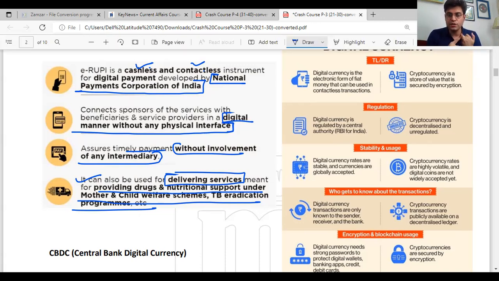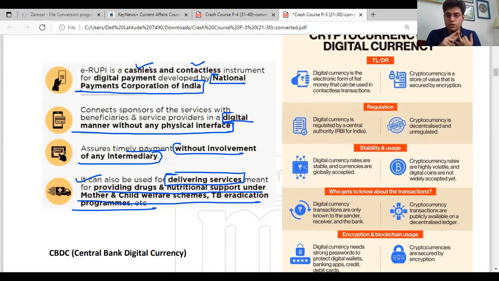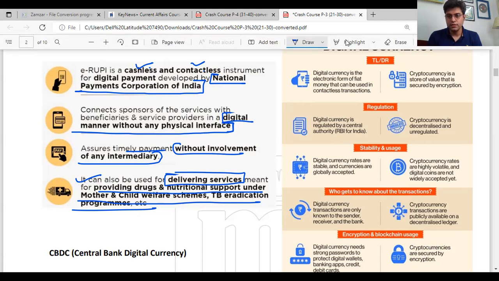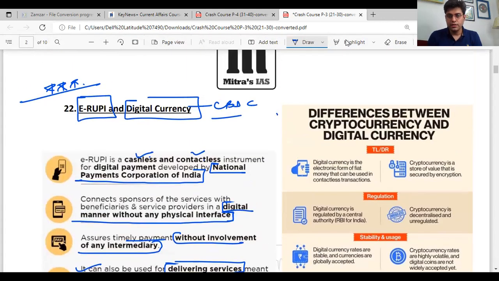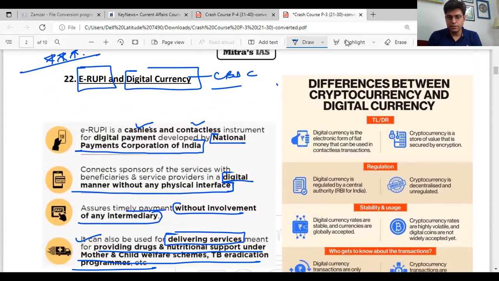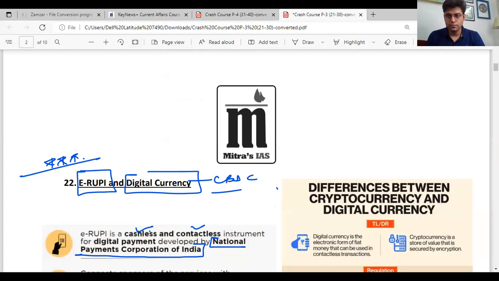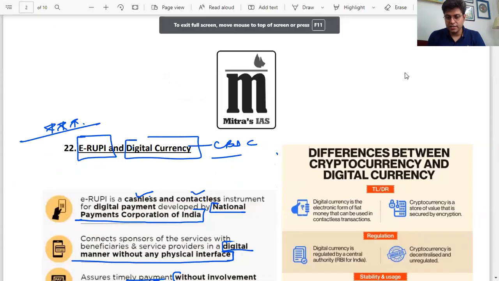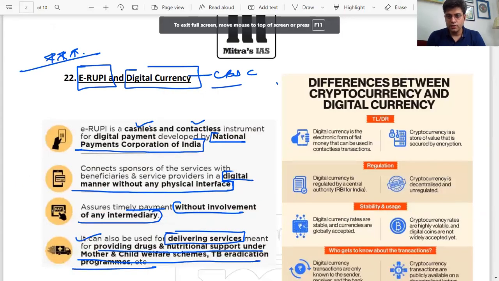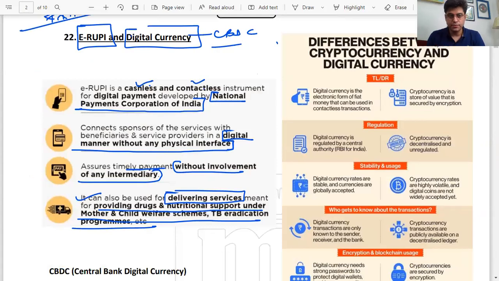E-rupee, your focus right now: what kind of instrument, developed by which organization, its features, its major function, and what are the advantages of it, right? So now we'll look into differences between cryptocurrency and digital currency, right? So here, we can see differences between cryptocurrency and digital currency.